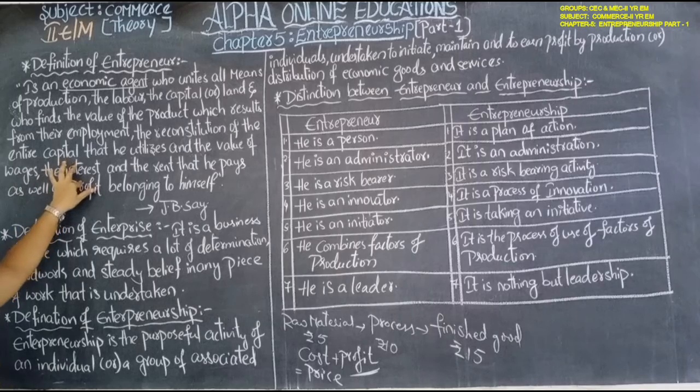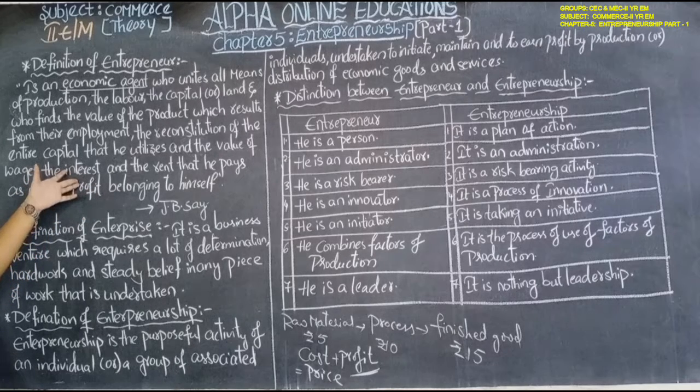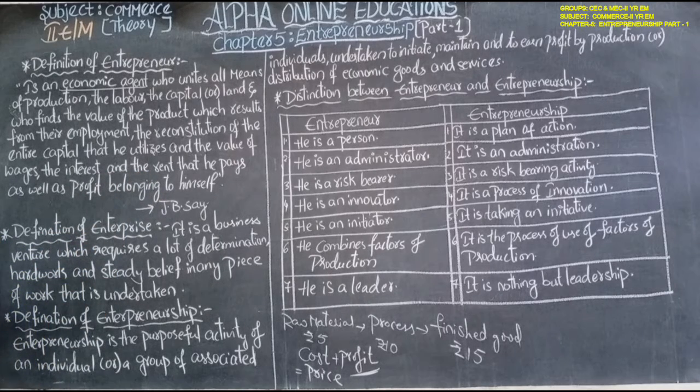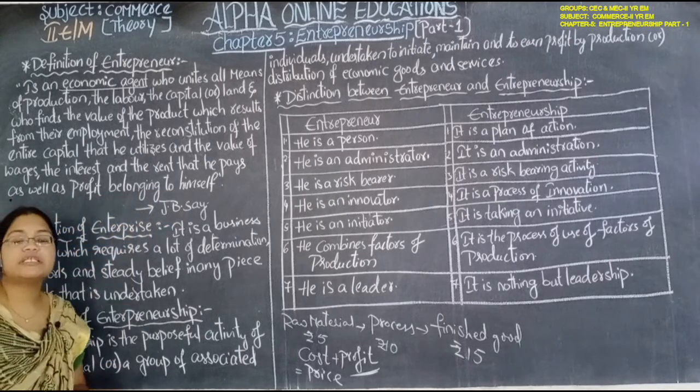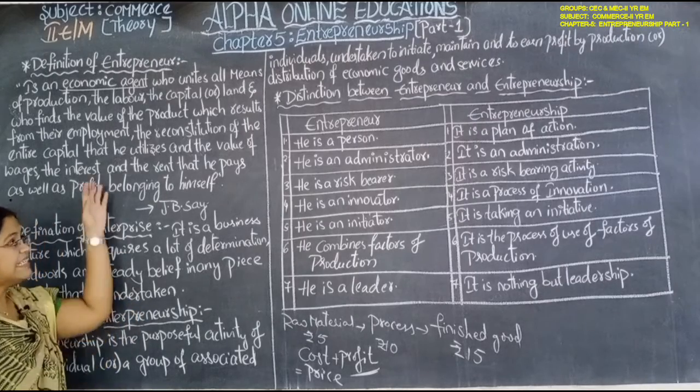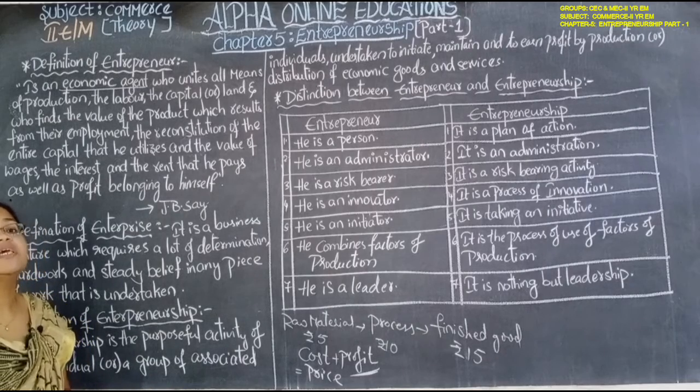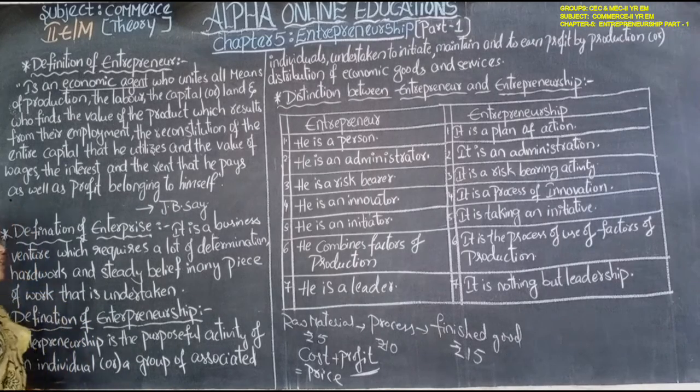Interest is given for bank loans, or if debentures are issued, for that they have to pay interest. And rent for the land or the building they have to pay. That he pays, and the profit also belongs to him. This definition is given by J.B. Say.